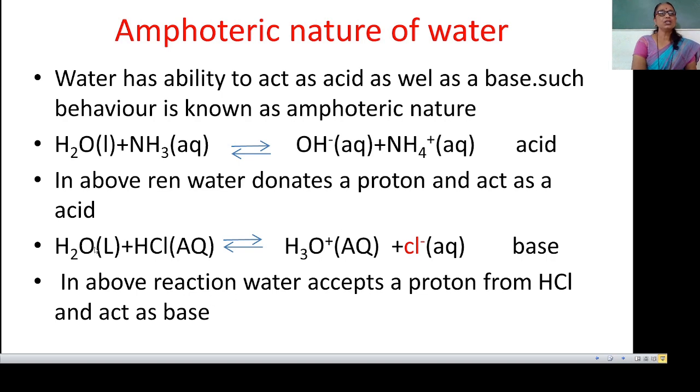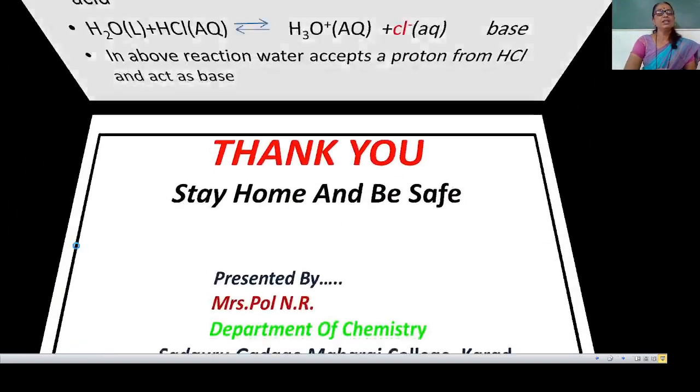And see the next reaction, H2O liquid plus HCl, which gives H3O plus aqueous plus Cl minus aqueous. In this reaction, the H2O can accept a proton from HCl and H2O gets converted into H3O plus. Thus, as H2O can accept a proton, it acts as a base. Means when it reacts with a base, it acts as an acid, and when it reacts with an acid, it acts as a base. Thus, water can act as acid as well as base, depending on the condition or the reaction, and thus water has amphoteric nature.